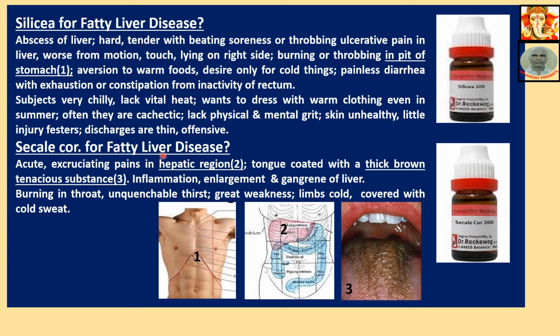Chelidonium for fatty liver disease. Acute excruciating pain in hepatic region, tongue coated with a thick brown tenacious substance. Hepatic region, this region is called hepatic region, right hypochondrium. Inflammation, enlargement, gangrene of liver. It is more than inflammation, it is already gangrene, an advanced stage. Burning in throat, unquenchable thirst, great weakness, limbs cold, covered with cold sweat. These are patient symptoms, the last line.